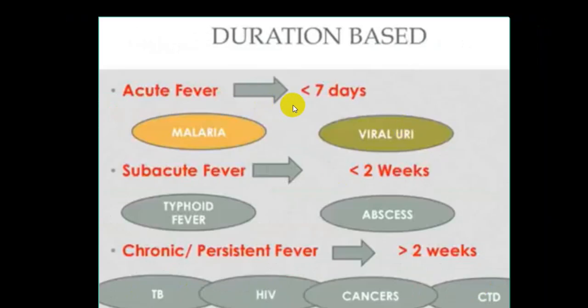So acute fever, less than 7 days. Chronic fever, more than 2 to 3 weeks. Usually we say 2 to 3 weeks. So between 1 week to 3 weeks, we'll label that as subacute. Classical example of acute fever, malaria and viral fever. Classical example of subacute, typhoid fever, abscess. And classical example of chronic and persistent fever, tuberculosis, HIV, malignancy, collagen disorders. This will all be going for PUO groups.